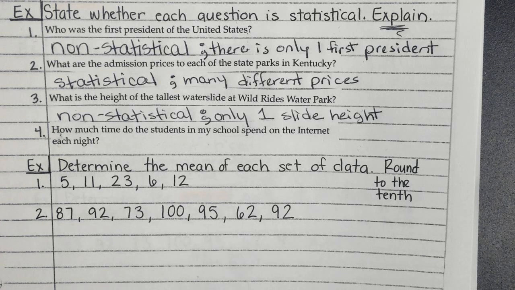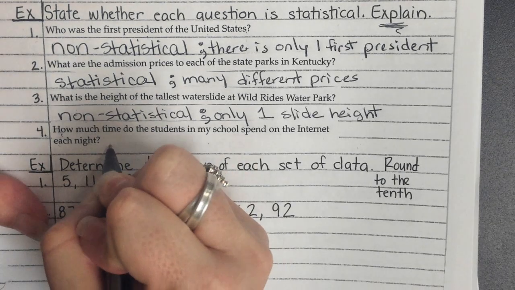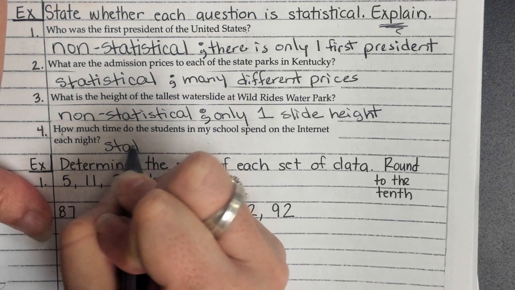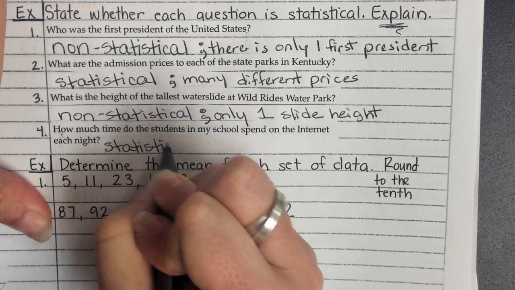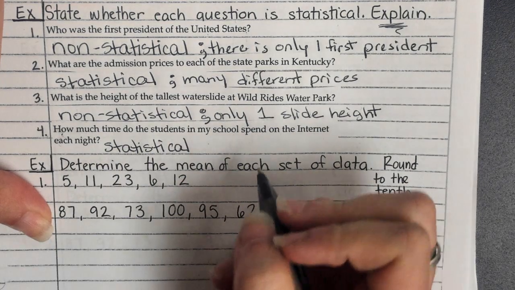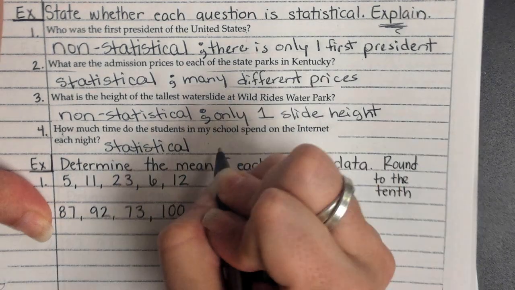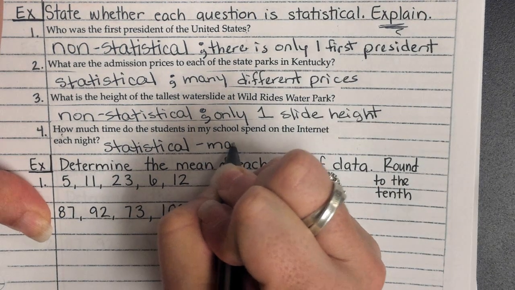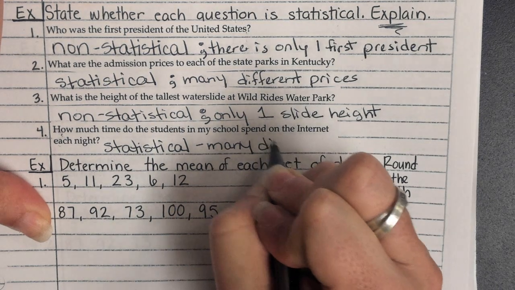Statistical. And number 4. How much time do the students in my school spend on the internet each night? Too much. A lot. Statistical, yes. Because some people spend none. Statistical. Statistical and many different numbers or many different answers.